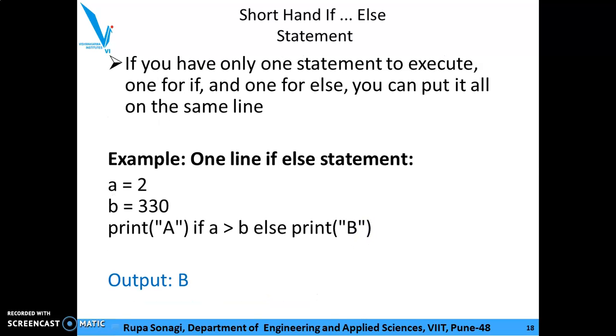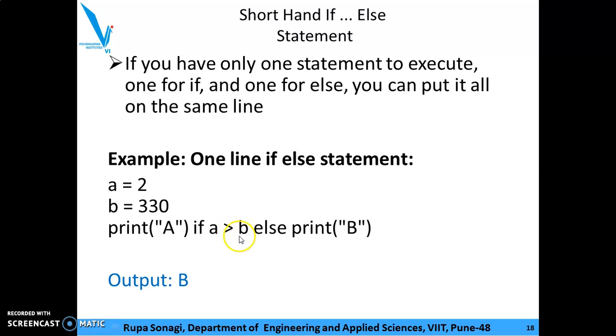Now you can have the shorthand if else statement also, like shorthand if. If you have only one statement to execute, one for if and one for else, you can put it all on the same line. So suppose A is 2, B is 330. Print A, the if statement first, if A is greater than B, else print B.